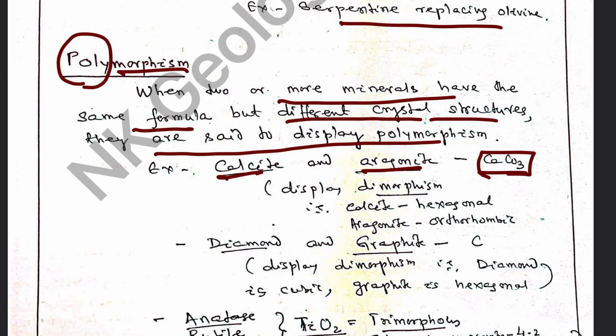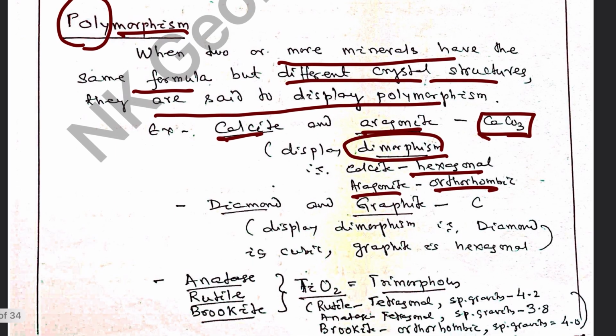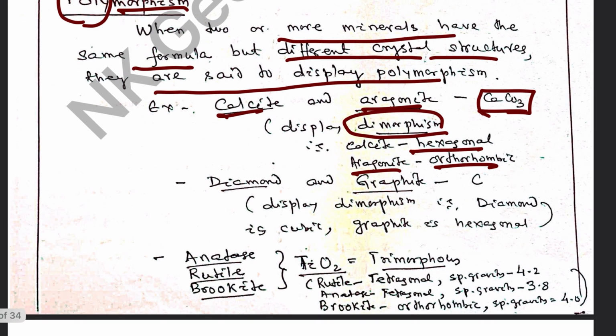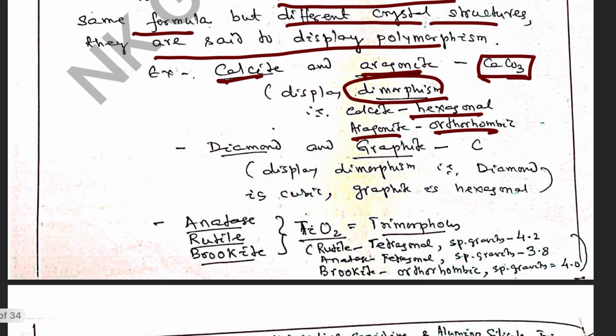It exists as hexagonal, which is calcite, and orthorhombic, which is aragonite. So it shows two types of morphology, and that's why it is said to be dimorphic.